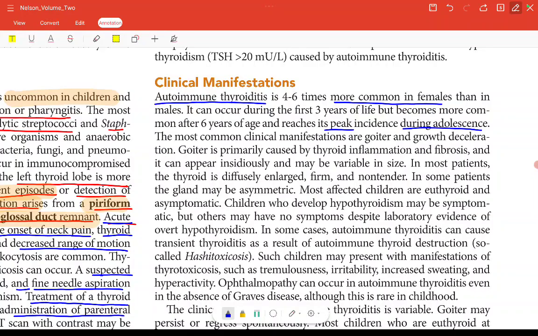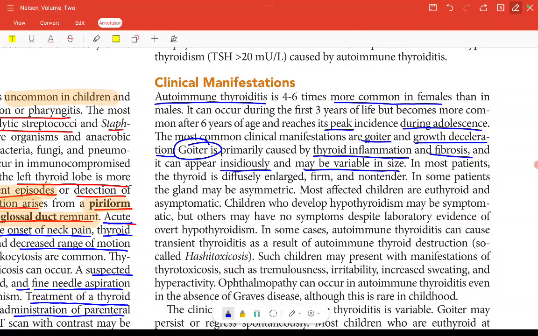The most common clinical manifestations are goiter and growth deceleration. Goiter is primarily caused by thyroid inflammation and fibrosis. Fine. In autoimmune thyroiditis, the most common clinical manifestation is goiter, and there will be growth deceleration. And why is goiter being caused? Because of thyroid inflammation and fibrosis. It can appear insidiously and may be variable in size. Insidiously means slowly; there will be a slow increase in the thyroid gland, and it may be variable in size.